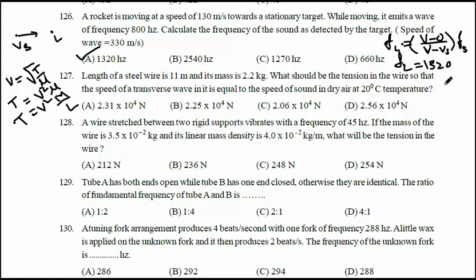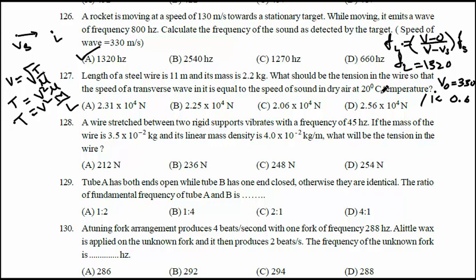See here, the speed of sound at 0 degree centigrade is approximately 330 meter per second. For every 1 degree centigrade rise, the speed of sound increases by 0.6 meter per second.